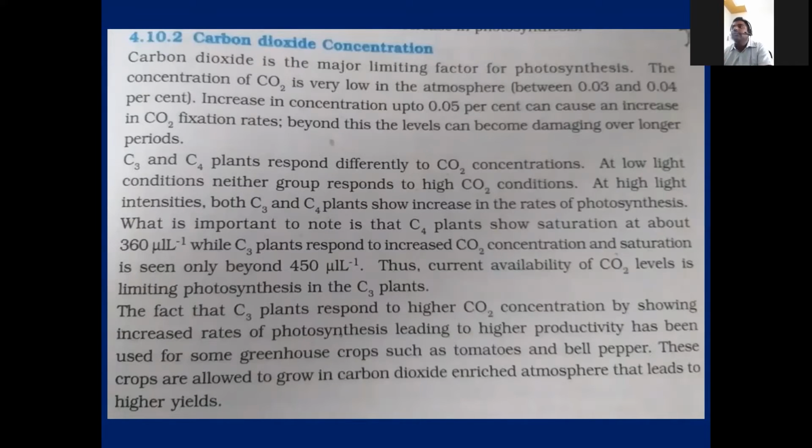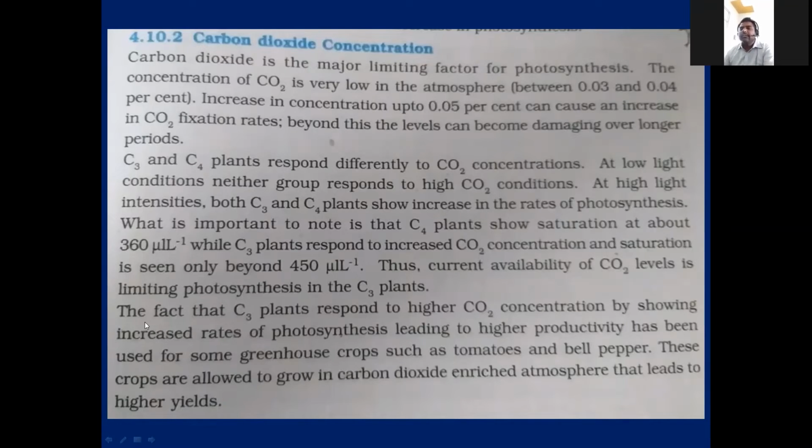C3 won't store the CO2. Directly it will take it and do the photosynthesis. That's why for C4 plants the saturation point is less. For C3, the saturation point of CO2 concentration is more. So here I am concluding that C4 plants are more efficient than C3 in utilizing the carbon dioxide concentration and increasing the photosynthetic rate.